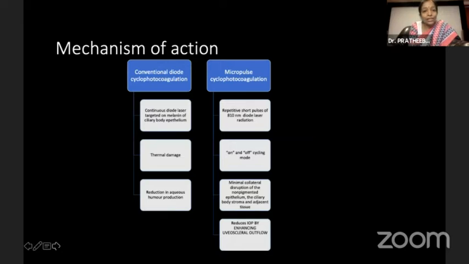The mechanism of action of conventional diode and micropulse cyclophotocoagulation is slightly different. The conventional diode has continuous laser delivery which causes thermal damage and thereby decreases the production of aqueous humor. Whereas in micropulse, there are repetitive short pulses with an on and off cycling mode of laser delivery, which causes minimal collateral disruption. There is biochemical cascade dysregulation, which causes an increase in uveoscleral outflow rather than thermal damage to the ciliary epithelium.